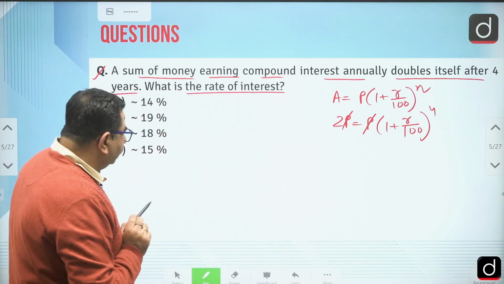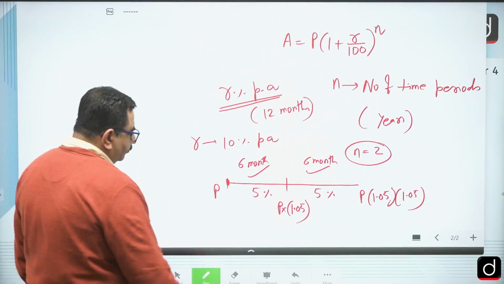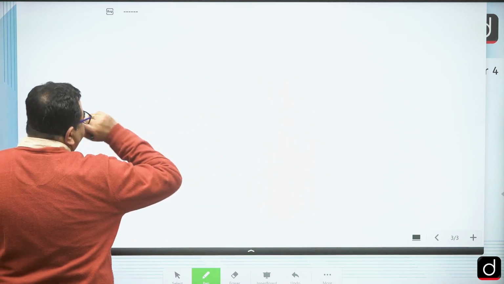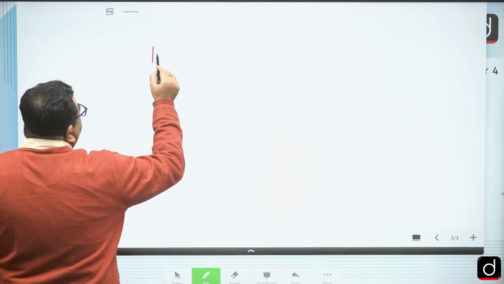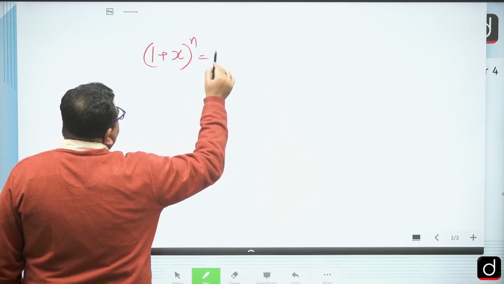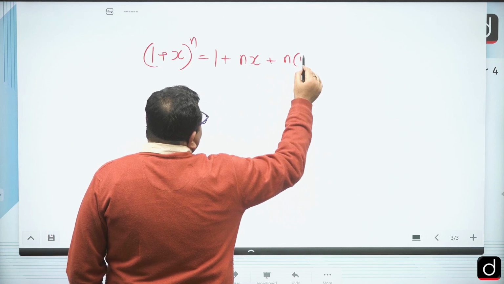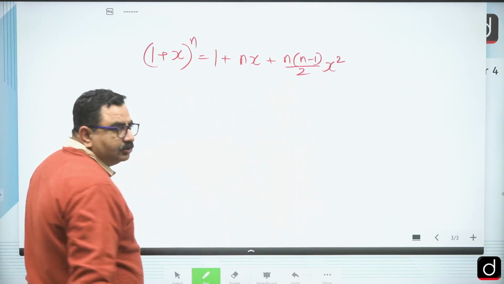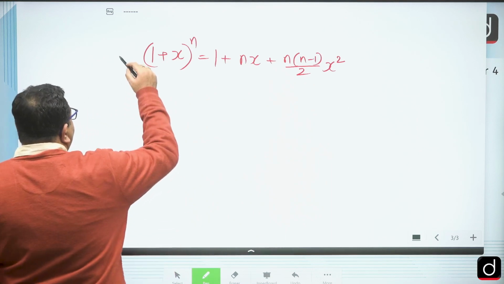Now one thing you can do, if this is the case, either we should know that (1 plus x) to the power n, we can write this way also: 1 plus nx plus n(n minus 1) by 2 into x square. These three terms we can use. So either we can make use of this, or